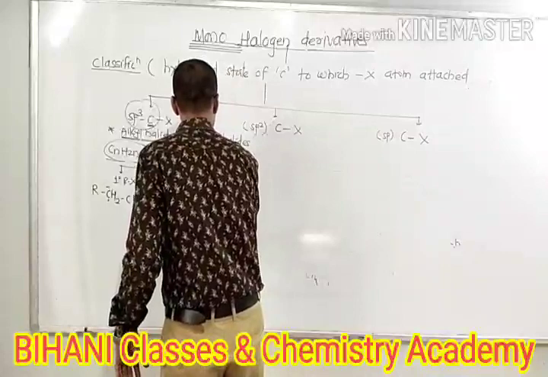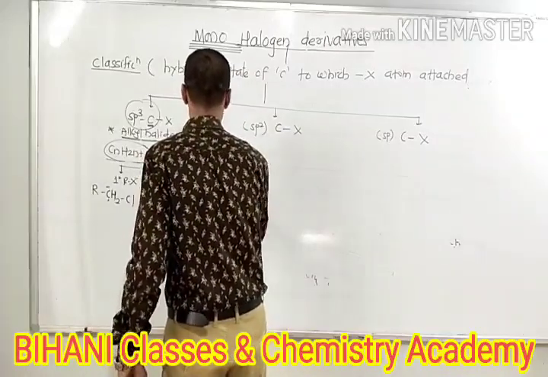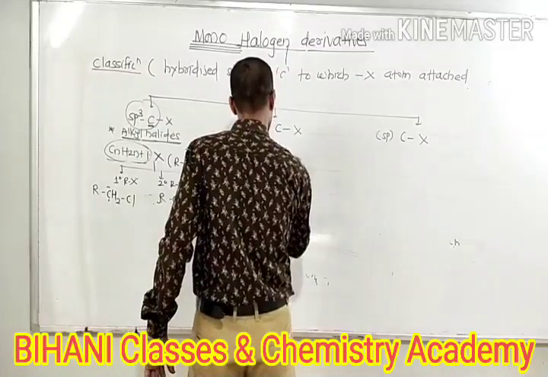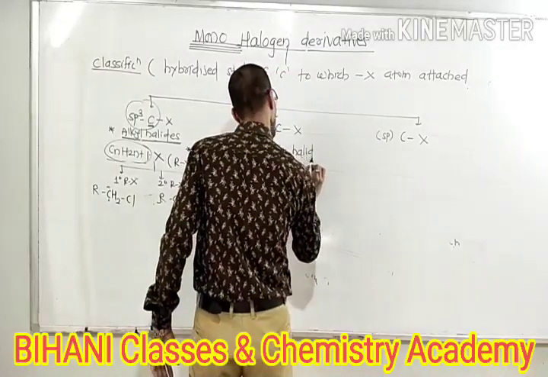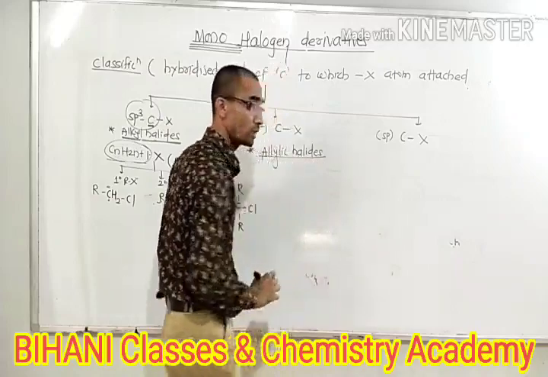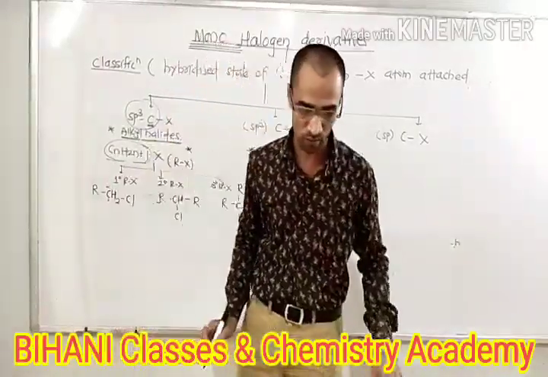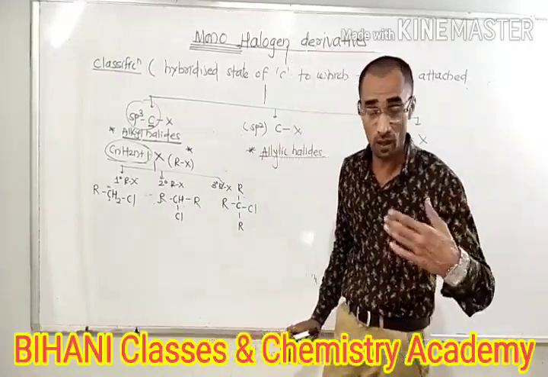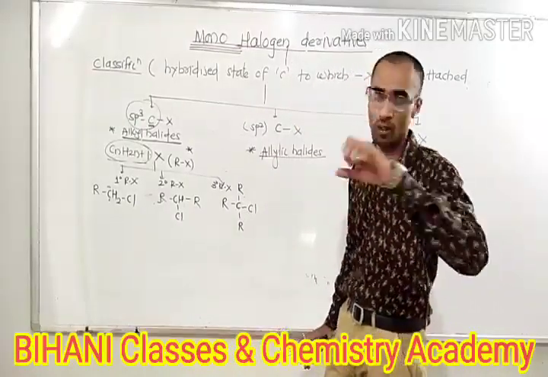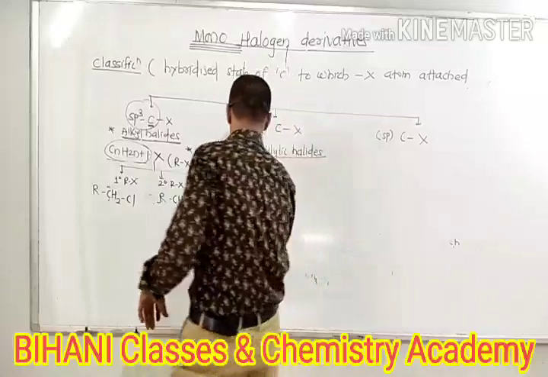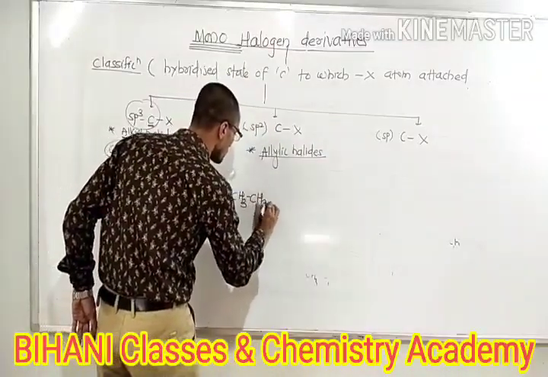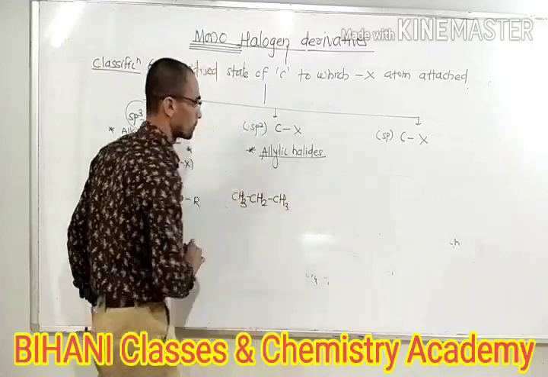Then we have to study the allylic halides. The second case is the allylic halides. Allylic halides means the halogen atom attaches to an sp3 carbon, and that sp3 hybridized carbon atom is attached to a carbon-carbon double bond. Means like this: CH3, CH2, CH3. This one is propane.